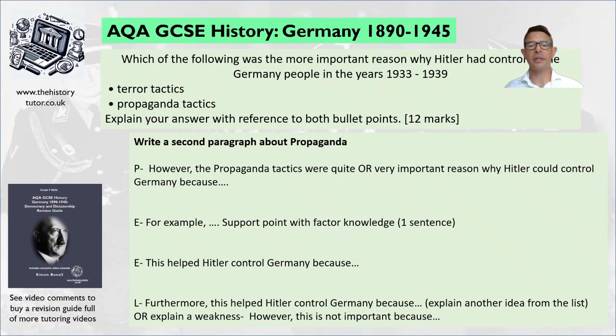So now we need a second paragraph on propaganda. Here's what it's going to look like. We're going to say, however, the propaganda tactics were quite or very important because. We're going to give an example. We're going to say this helped control Germany because, and then we're going to say furthermore or however.